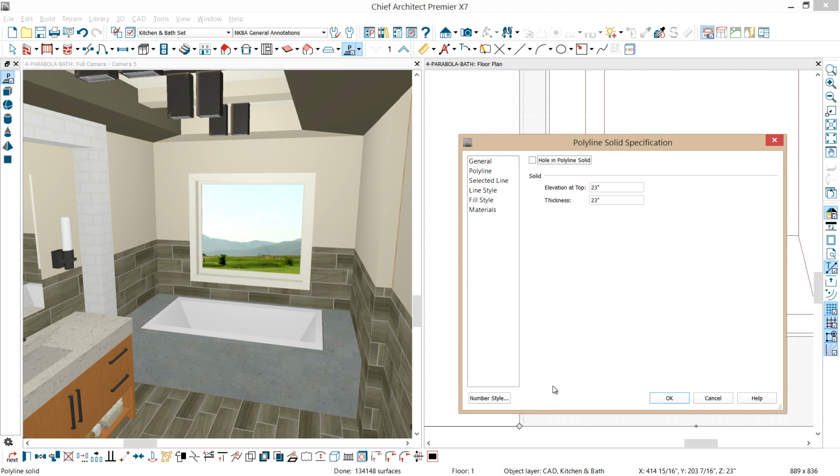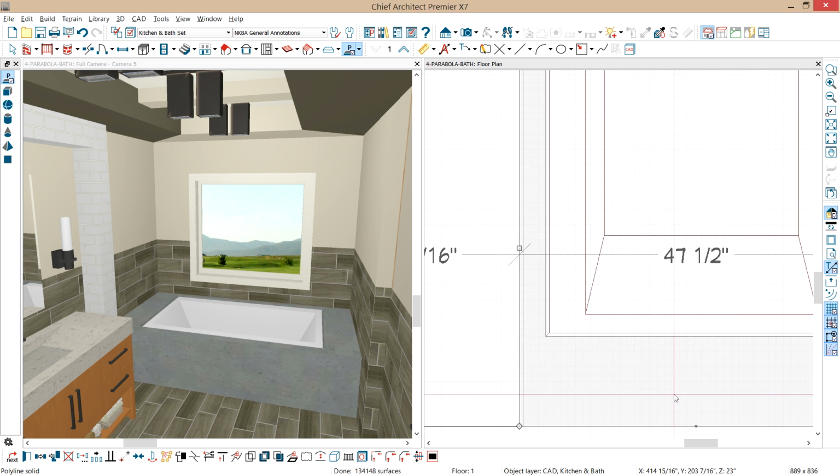And I'm going to double click on it, and now I'm going to set the elevation of that to be 23 and 3/4, and we'll change this to also be 3/4 of an inch thick. That's now going to give me a lip that I can apply a different material on.